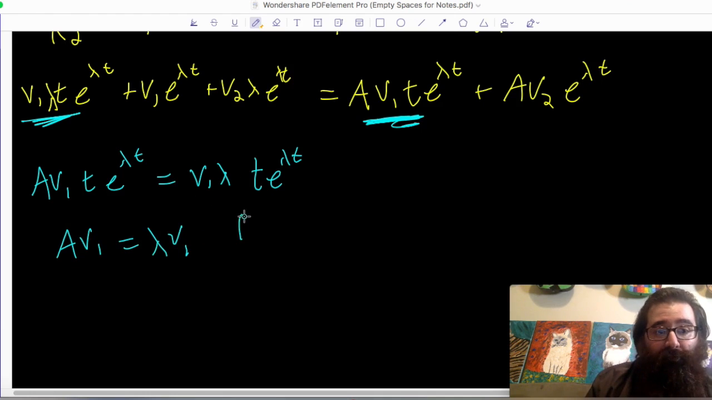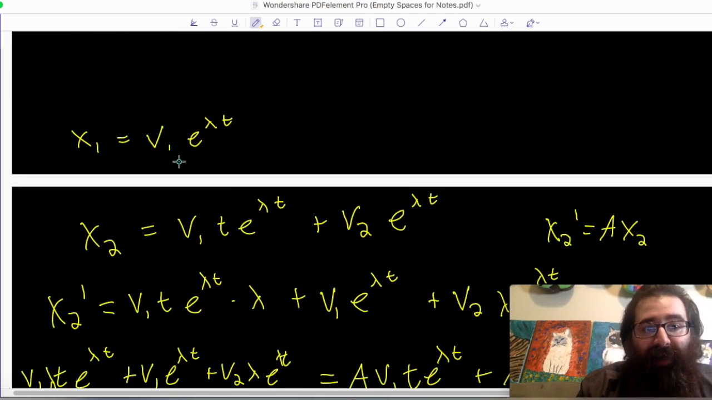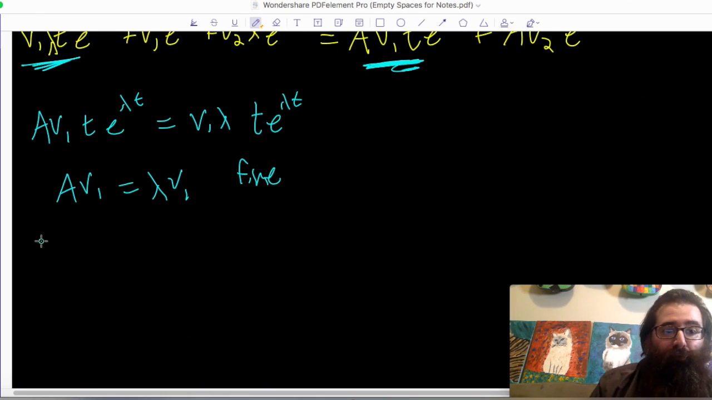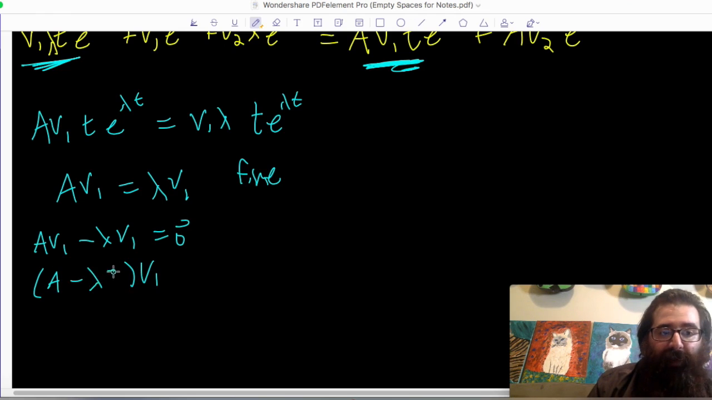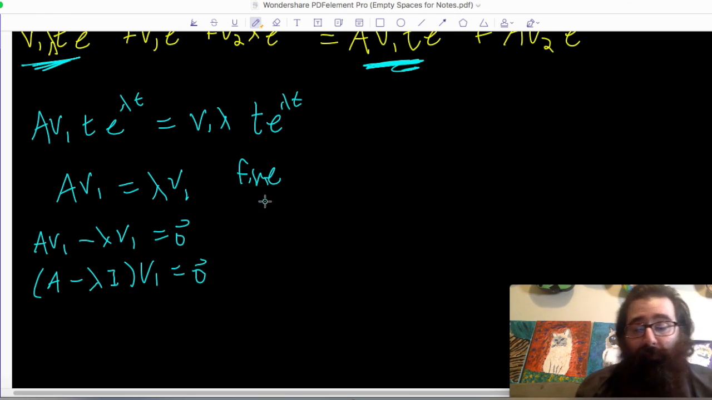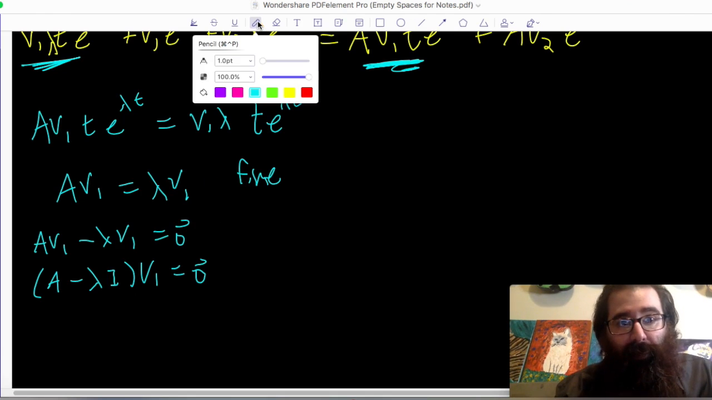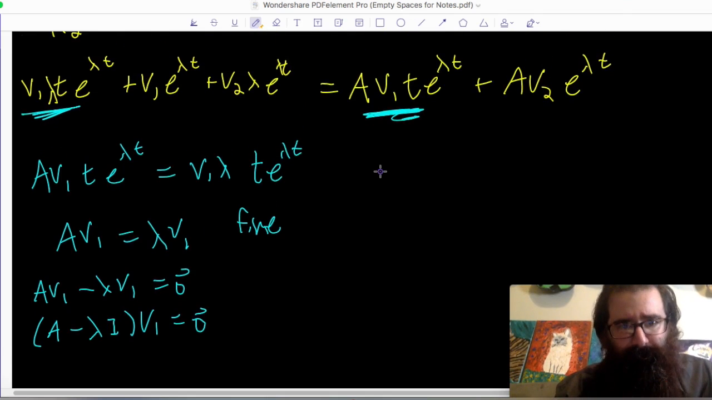And this is good, this is fine, this is true. This is just saying, like what we said before, that x1 is a solution. Just like we said earlier, I can subtract this over and say A v1 minus λ v1 is equal to the 0 vector, and factoring v1 out, that (A minus λI) times vector v1 is equal to the 0 vector. I have nothing bad to say about this. This is great. I already knew it. That's true. Thank you for reminding me.